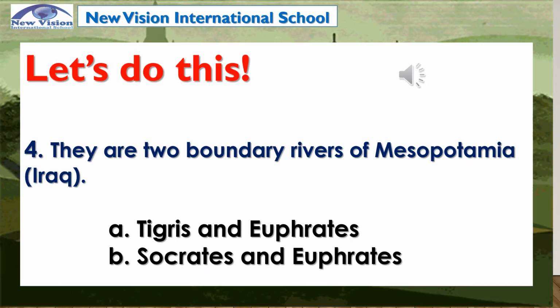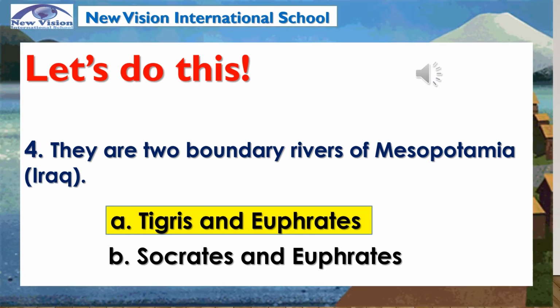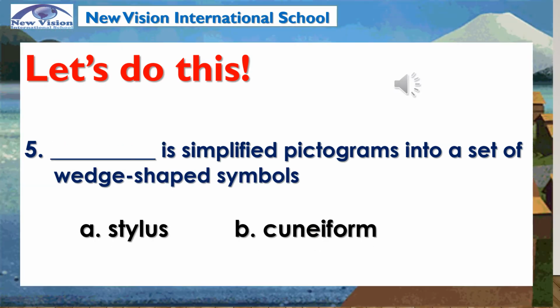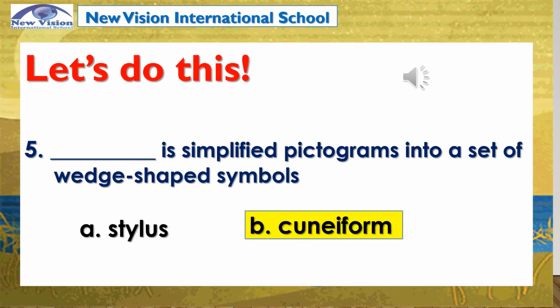Number 4. There are two boundary rivers of Mesopotamia. Is it A. Tigris and Euphrates or B. Socrates and Euphrates? Good job. It's letter A. The two boundary rivers of Mesopotamia are Tigris and Euphrates. Finally, number 5. Blank is simplified pictograms into a set of wedge-shaped symbols. Is it A. Stylus or B. Cuneiform? Excellent! It's letter B. Cuneiform is simplified pictograms into a set of wedge-shaped symbols.